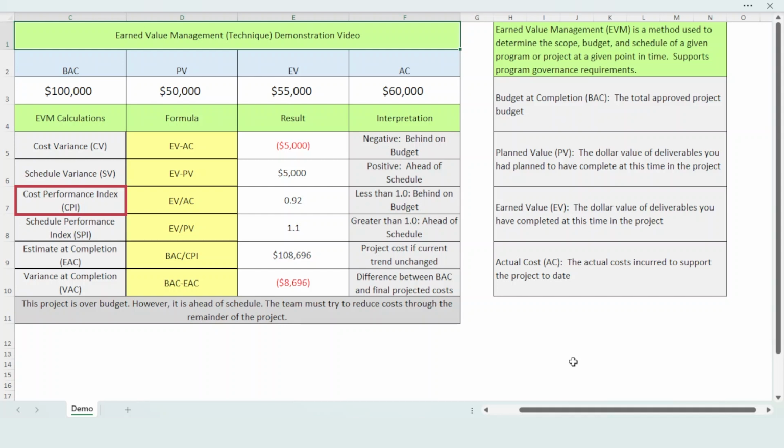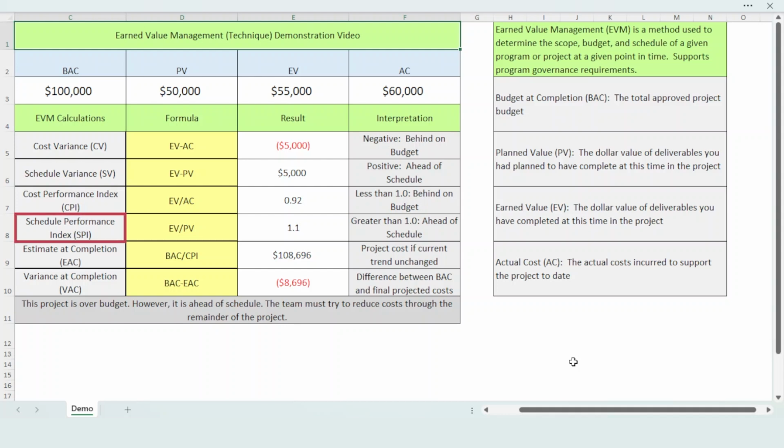Now let's turn our attention to CPI. CPI stands for Cost Performance Index. To calculate, we divide EV by AC. In this illustration, $55,000 divided by $60,000 equals 0.92. Always round CPI to the nearest hundredth. In this case, we confirm we are behind budget. We are producing 92 cents of value for each $1 we spend.